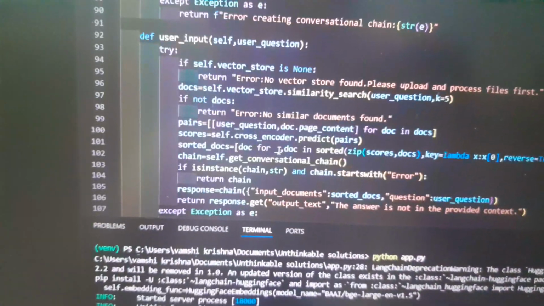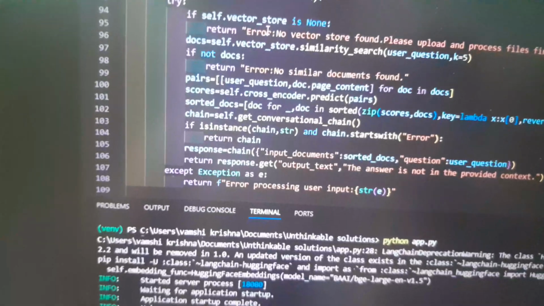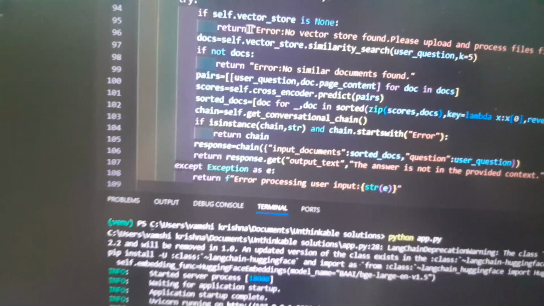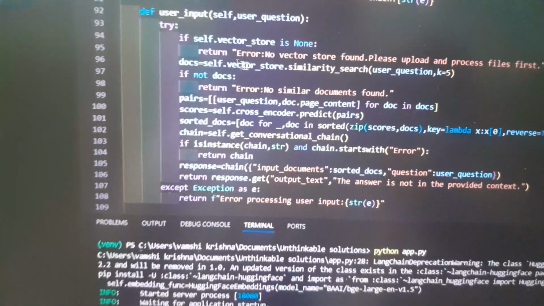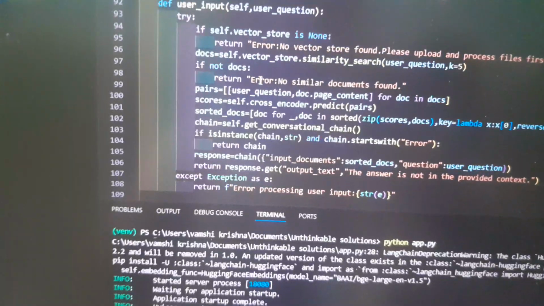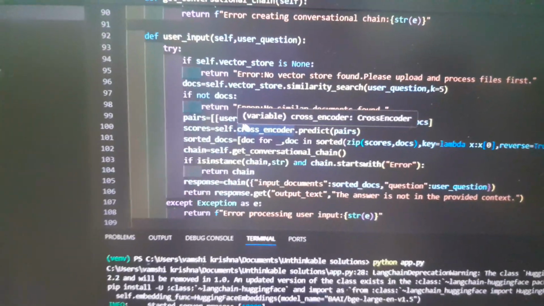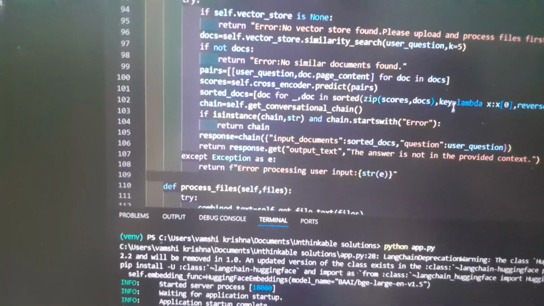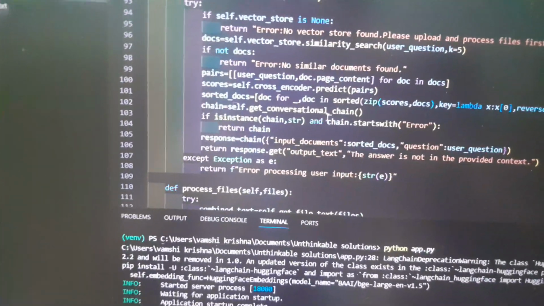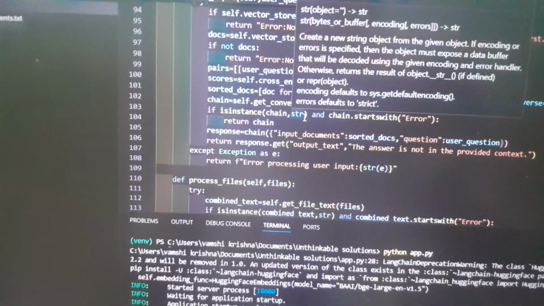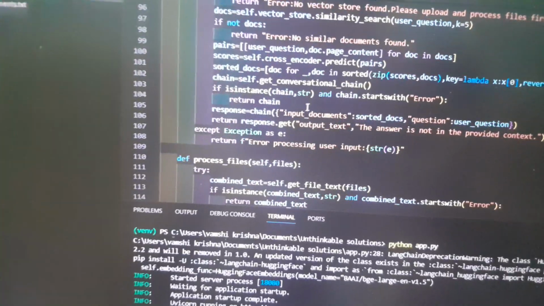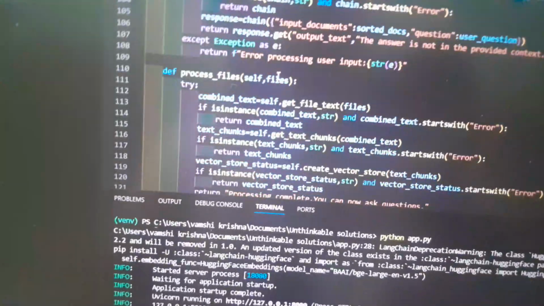Now user_input. This validates whether a vector store exists, and if it does, it retrieves the top 5 similar chunks via similarity_search. Now it re-ranks the top 5 candidates with the cross encoder and keeps only the top 3. This improves precision by considering query-chunk interactions. Then it builds the QA chain and invokes it with the re-ranked documents and the question. It returns the chain's output text, or the standardized fallback if it's missing. So this is about the user_input function.